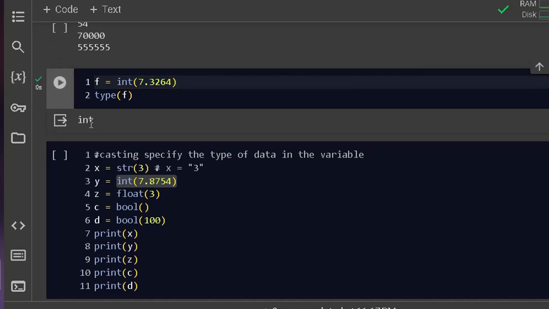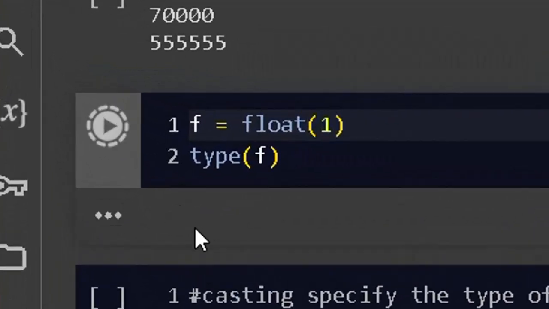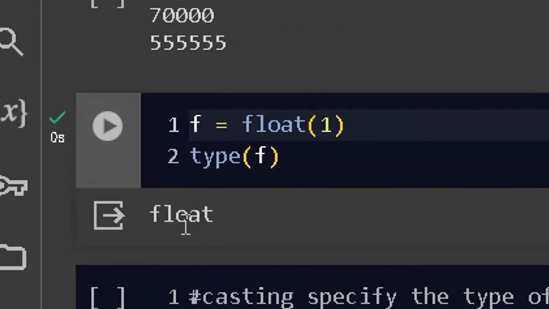And if I have an integer, which is something like this, and I put one here, if I run this thing, it is an integer, correct? But you can change this thing to float by writing float in front of it and then run the same code again, it is going to change to float data format.